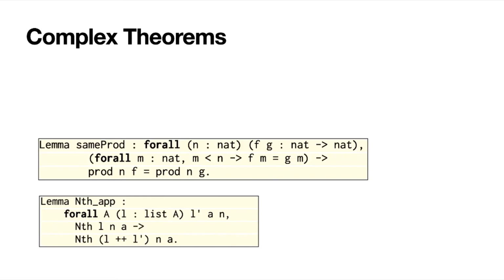Here are a couple of theorems from the testing set. Both of these theorems require induction. The first theorem in particular has a nested for all, and so it's expressed using higher order logic, making it more complex than theorems expressed in first order logic, such as the associativity theorem from earlier in this talk. Because these theorems require induction, CoqHammer simply cannot prove such theorems. But TacTok uses a more general approach of learning from human-written proof scripts, and so it can prove such theorems. Not only theoretically, but in fact, TacTok did prove these theorems in our evaluation, whereas CoqHammer and ASTactic did not.